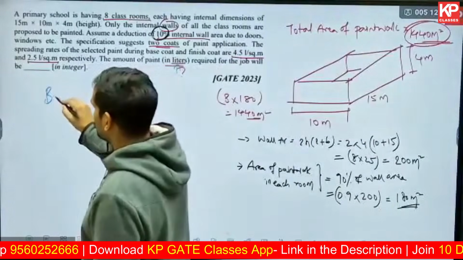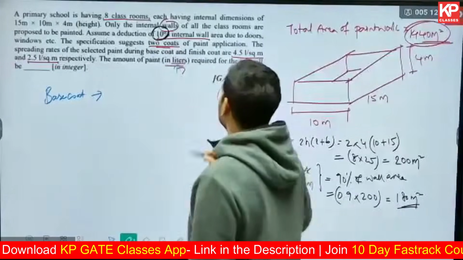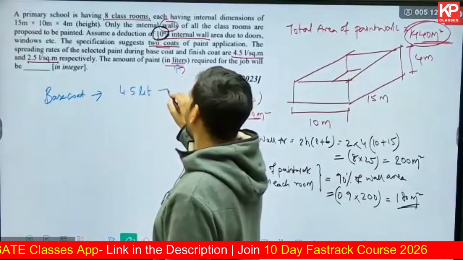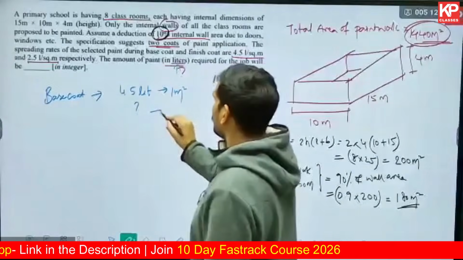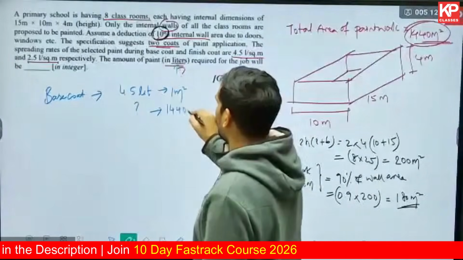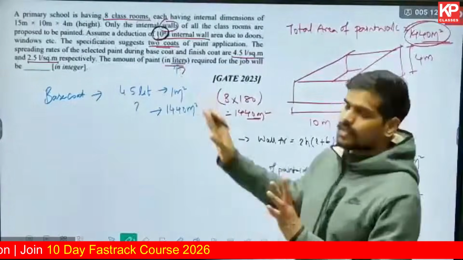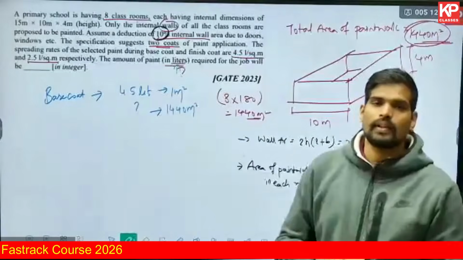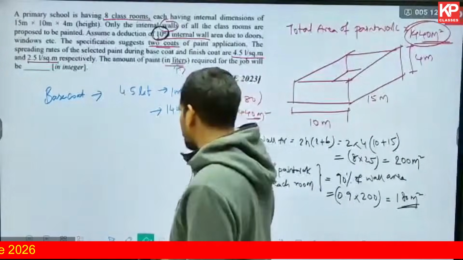So first let us use the base coat part. For the base coat, the initial coat, the spread rate is given as 4.5 liters for 1 square meter area coverage. How many liters would be required for the total area of 1440 square meters? Simple unitary method. If one apple costs 4.5 rupees, 1440 will cost how much? Can you tell me what is the paint required for the base coat?